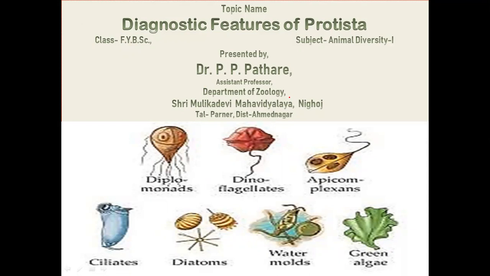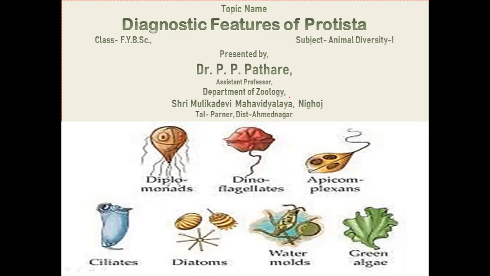In yesterday's video lecture, I gave the information regarding animal-like protists. In that, I discussed a very important point regarding protozoa, the classification of protozoa. For example, a few important classes: Mastigophora, its characteristics and examples, then Sarcodina, then Sporozoa, then Ciliata.